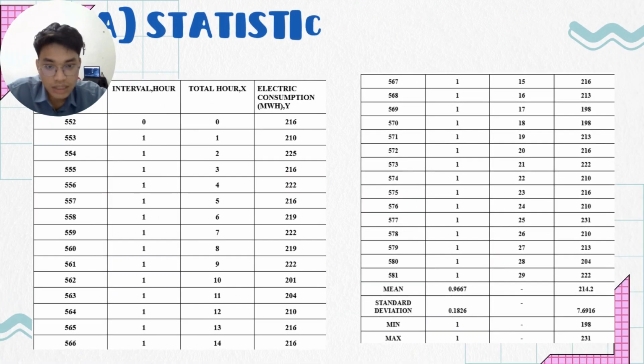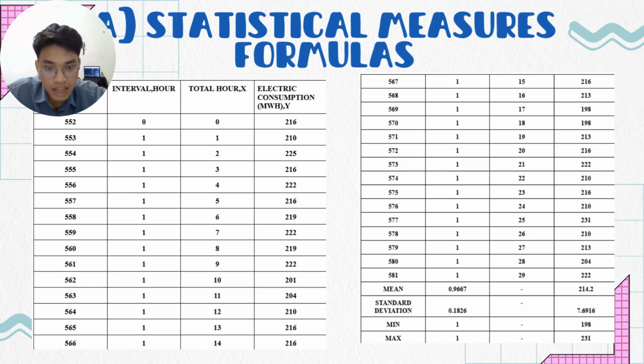As we can see here, this is a table of data that we inserted into Excel and made a formula for, and we get the mean of interval as 0.9667. For the electric consumption it is 214.2. For the standard deviation, the value of interval is 0.1826, while for the electric consumption it is 7.9616. The minimum value for interval is 1, also the same as the maximum value. The minimum value of electric consumption is 198. The maximum value is 231.